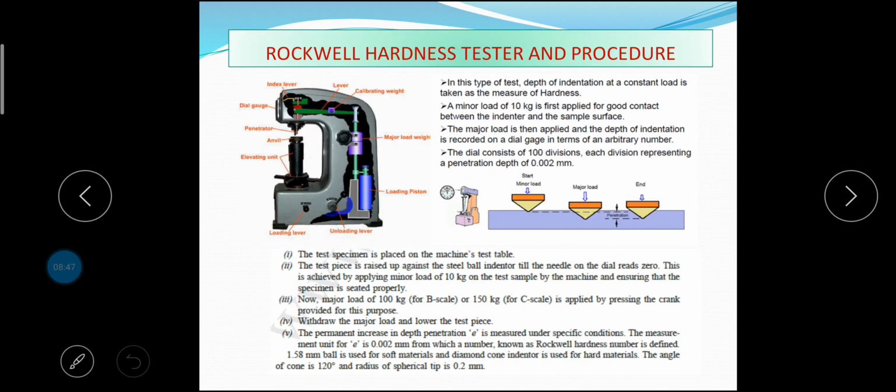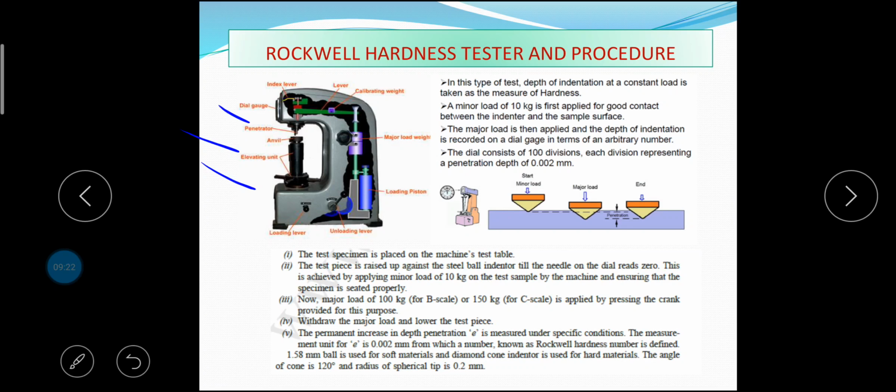Let us discuss the procedure for measuring the hardness by Rockwell hardness tester. In performing the Rockwell test, the perfectly flat specimen is supported by the anvil of the machine, which is raised upward by a jack screw until the specimen comes in contact with the indenter. A small load called the minor load of 10 kg is applied by raising the anvil further up to a definite position on the dial gauge.